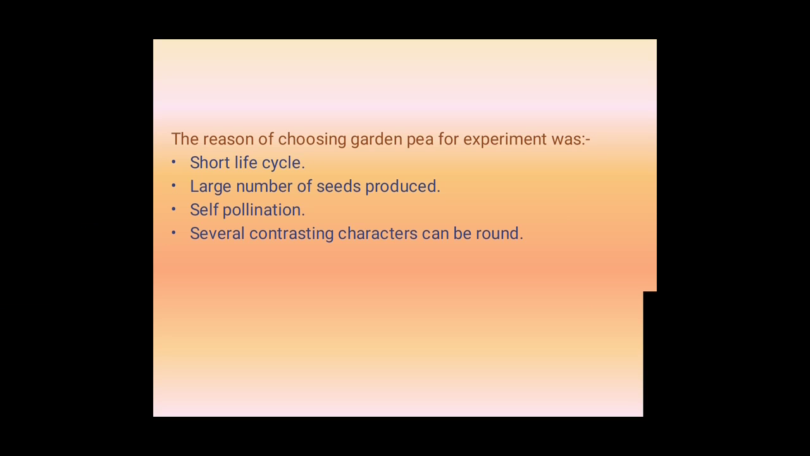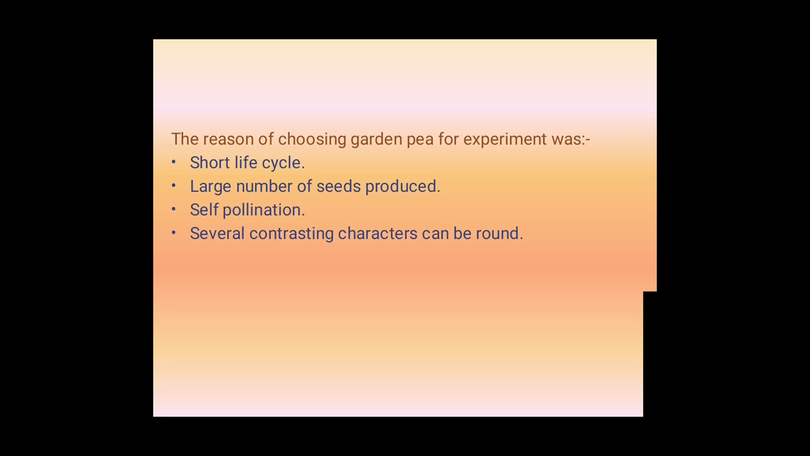What are the reasons behind choosing the garden pea plant for the experiment? See here, the garden pea plant has a short lifespan or life cycle. That means we will get more generations within a short period of time. Yes or no? That's why he chose the garden pea plant for his experiment. Second, a large number of seeds are produced. Within a short period of time, they will produce more seeds, and for the experiment we want more seeds within a short period of time.